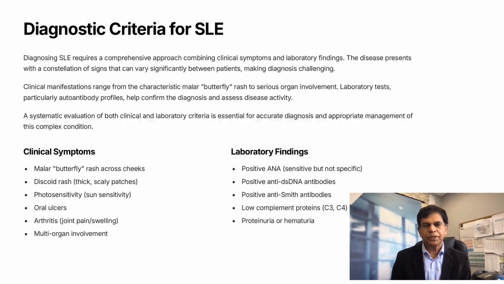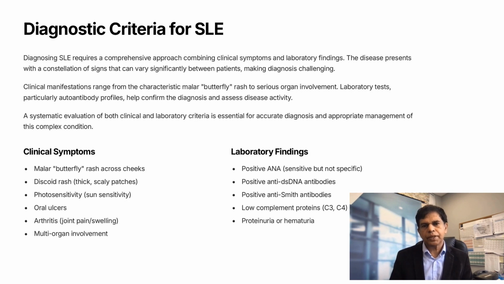Diagnostic criteria for SLE. Diagnosing SLE requires a comprehensive approach combining clinical symptoms and laboratory findings. The disease presents with a constellation of signs that can vary significantly between patients, making diagnosis challenging. Clinical manifestations range from the characteristic malar butterfly rash to serious organ involvement. Laboratory tests, particularly autoantibody profiles, help confirm the diagnosis and assess disease activity. A systematic evaluation of both clinical and laboratory criteria is essential for accurate diagnosis and appropriate management of this complex condition.